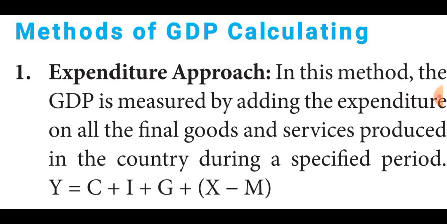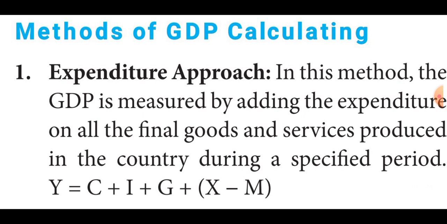The different types of expenditure are shown in this equation. That means Y is equal to C plus I plus G plus X minus M. Listen very carefully, students. C means what? Consumption. I means investment. G means government expenditure. X minus M means export minus import.